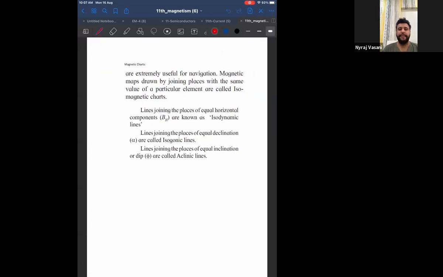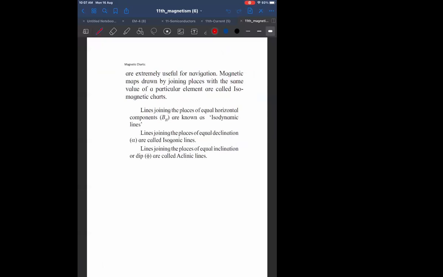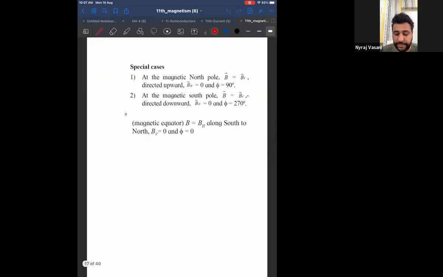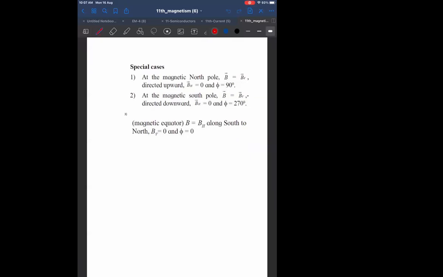Then have we done all the three types of lines? Isodynamic, isogonic, aclinic. No, sir. Yes or no? No, sir. We have done special cases of this thing. Yes, sir. Okay.